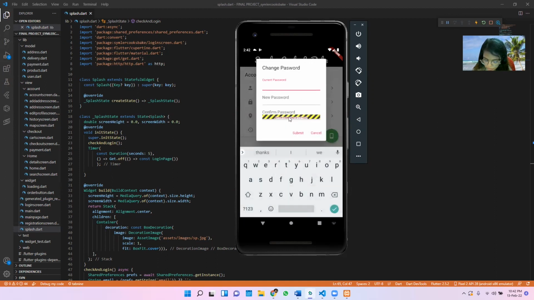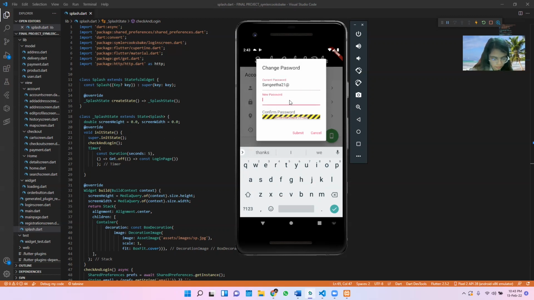Okay, wait. I think there is a minor mistake from the scroll view. Hold on, this one actually.